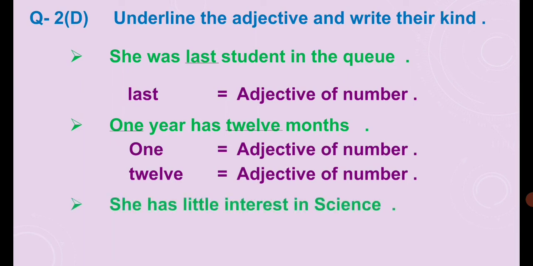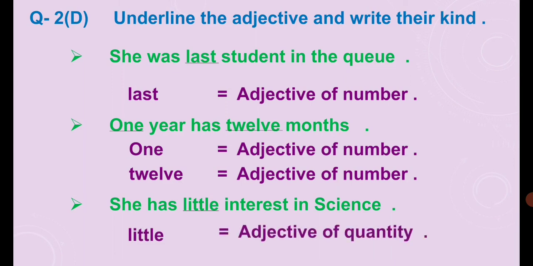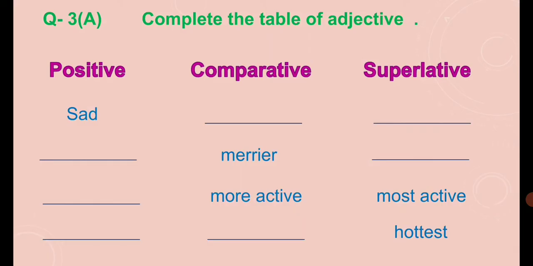"She has little interest in science." What is the adjective? Little. Now interest is uncountable, so we will write here little, and then what will be the kind of adjective? Quantity. Understand? So this is the way we have to follow this pattern to attempt this type of question in the exam.